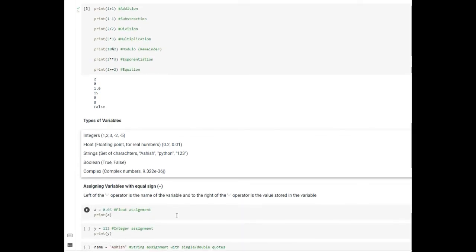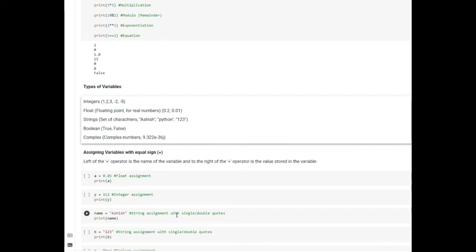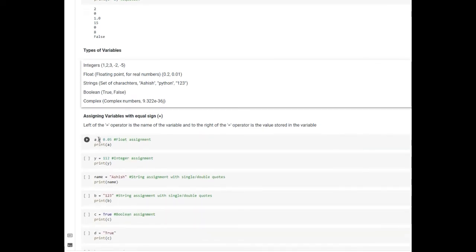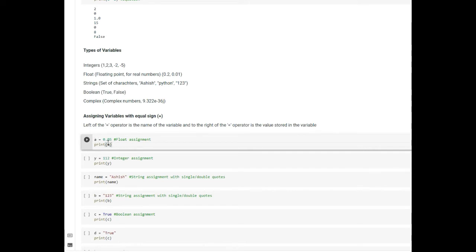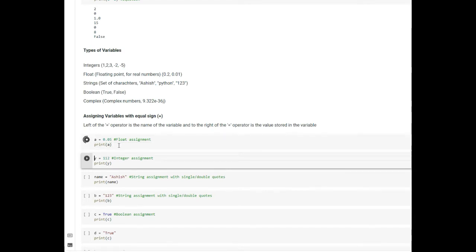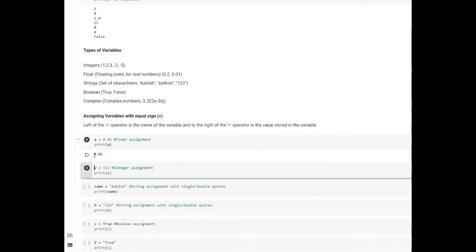Now we will talk about how you can assign variables, and to assign variables you will use the equal to sign. Okay, so to the left of this equal to operator is the name of the variable, and to the right of this equal to operator is the value that you need to store in that variable. For example, let's take an example of this one. So a is equal to 0.05. So what we are doing is we are creating a variable and then we are giving it a value of 0.05. So let's print this value of a. Okay, so we can see that the value of a is 0.05.